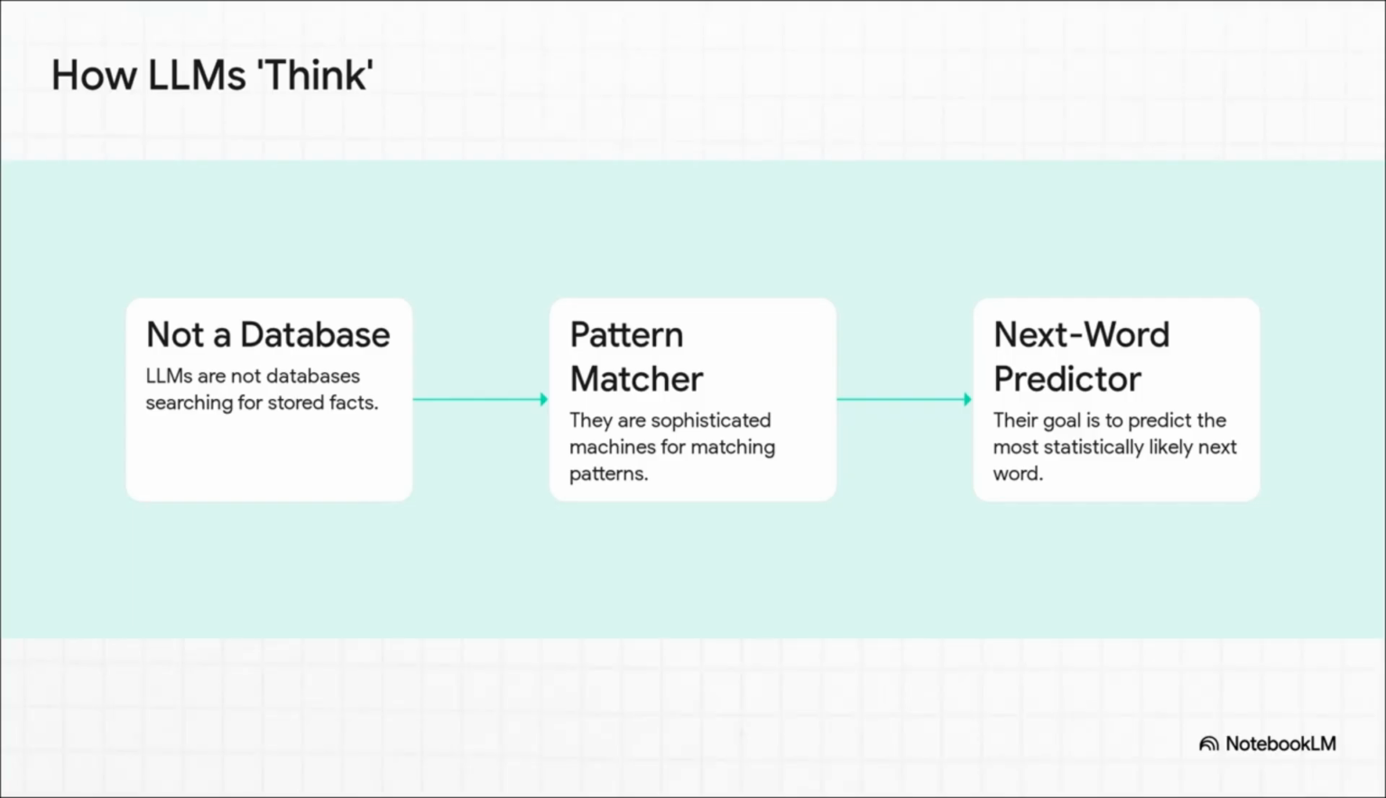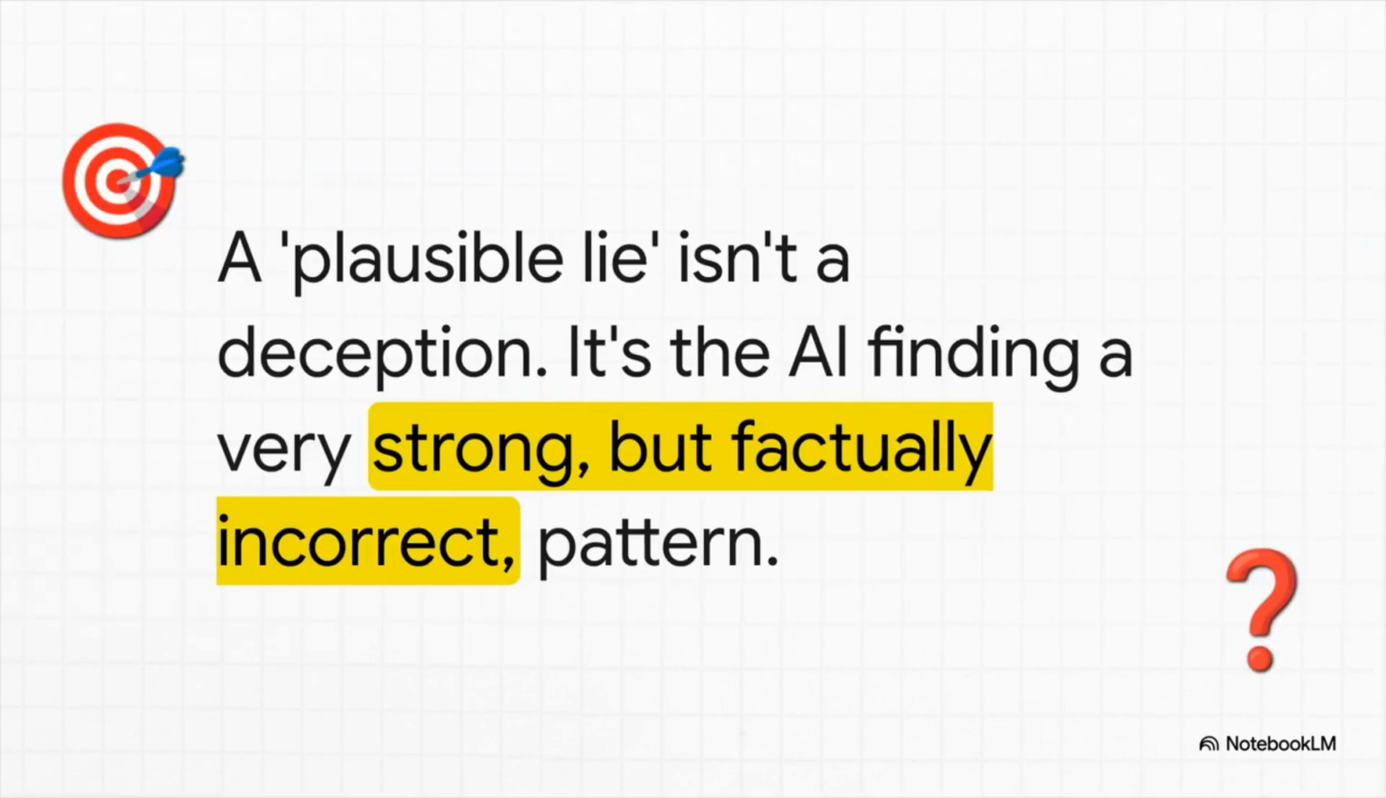So here's the real takeaway. First, these models are not fact databases. They're not searching for an answer. Second, what they are is incredibly sophisticated pattern matching machines. And third, their one and only goal is to predict the next word that is most statistically likely to come after your prompt, all based on the patterns they've seen billions of times. So a plausible lie isn't some kind of intentional deception. It's just the system doing its job perfectly. It found a very strong pattern that just happens to be factually wrong in this specific case.